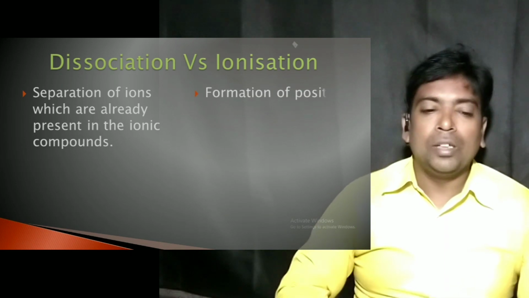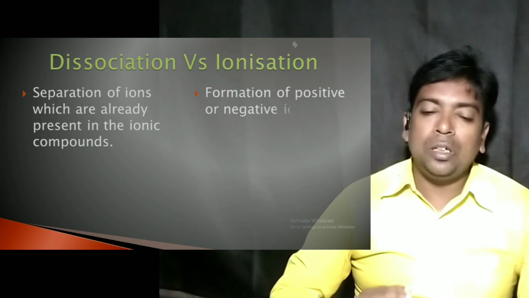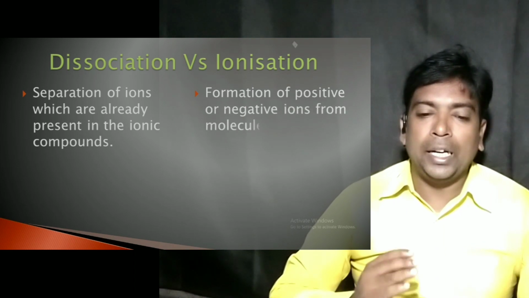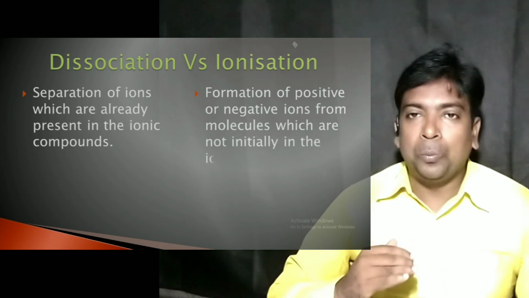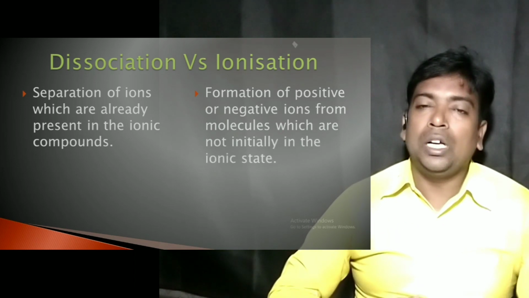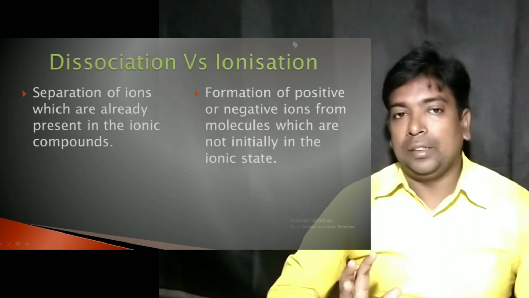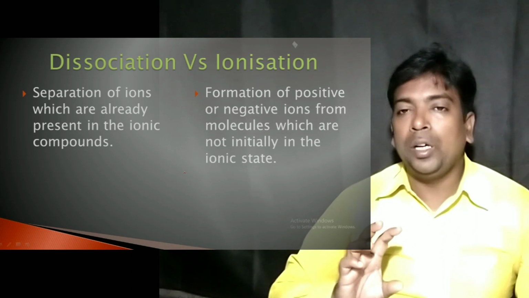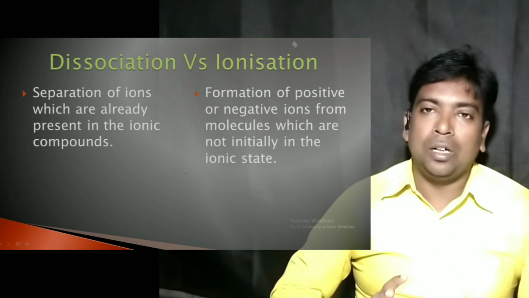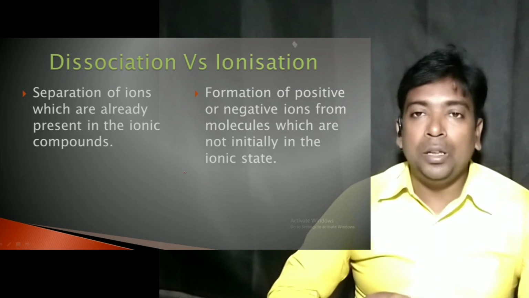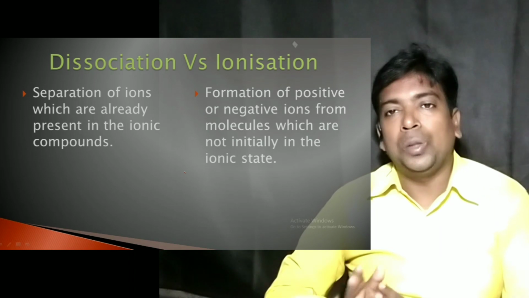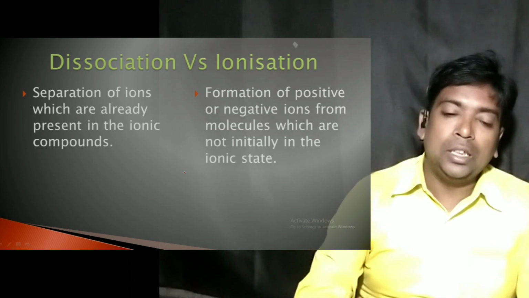On the other hand, in ionization, positive or negative ions are formed from polar covalent molecules, where ions are not initially present. In a polar covalent compound, molecules are present, ions are not present.